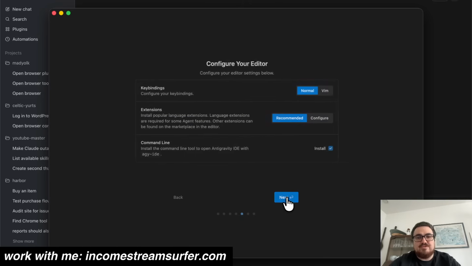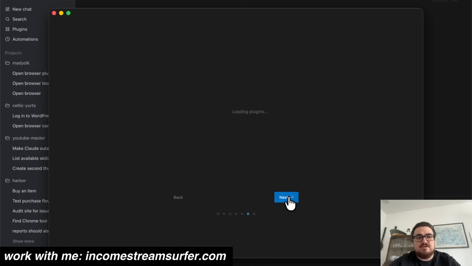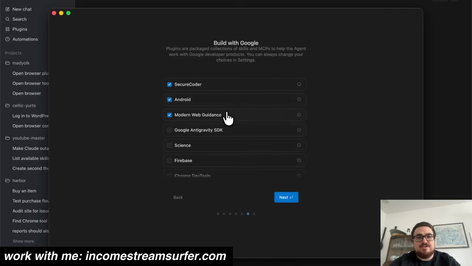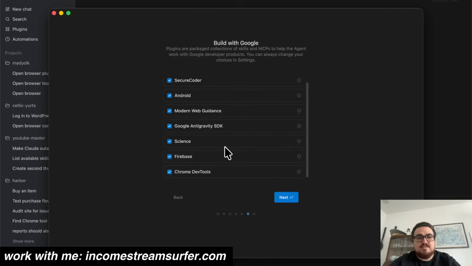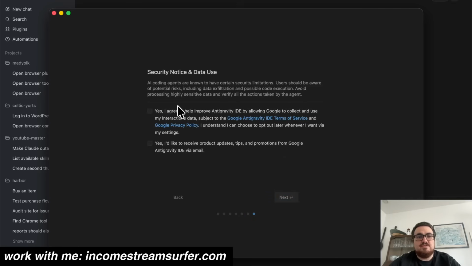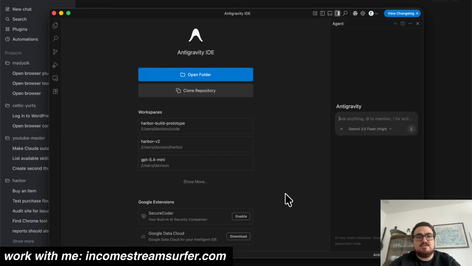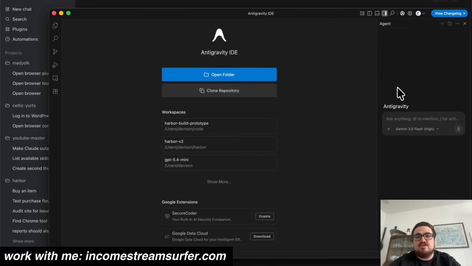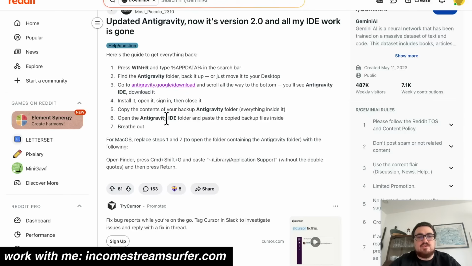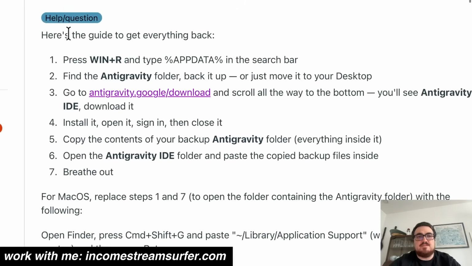Agent will never ask for review, fine. Key bindings, fine. I'm just going to add all these. I think Chrome DevTools especially is useful. Yes, I agree. Yes, I'd like to. Next. Okay, so this is just the Antigravity that everybody is used to. So there is a way to get your Antigravity back. And it looks like you can also use this system here on Windows at least to get your Antigravity stuff back, right? If you're missing skills or whatever it might be.